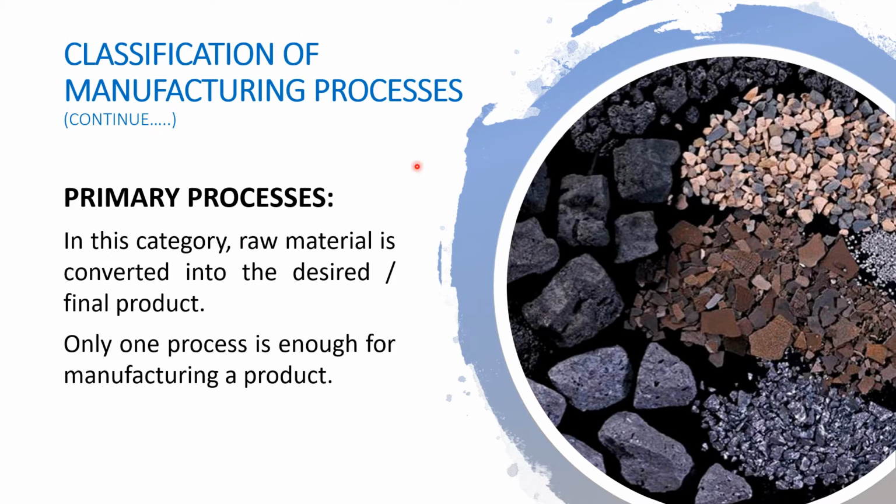Primary processes. In a primary process, raw material is converted into the final product after completion of the primary manufacturing process. For example, in the casting process, irregular raw material becomes a product with a single manufacturing process. There is no need to take raw material with specific shape and size. Any type of raw material becomes a final product after completion of the casting process.